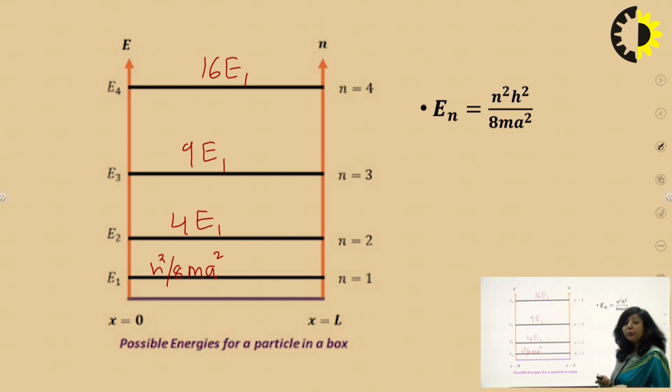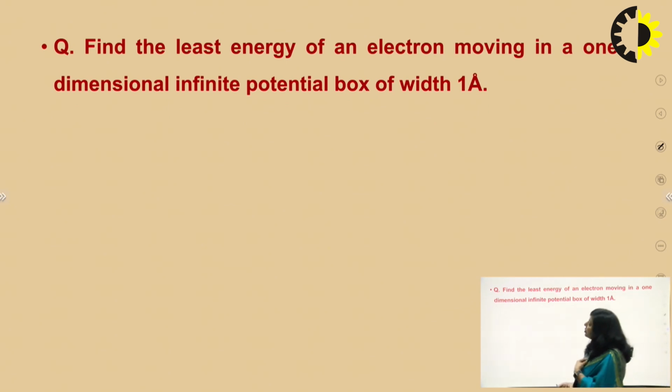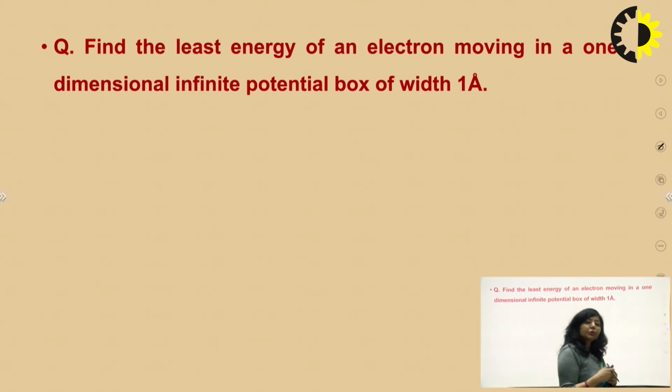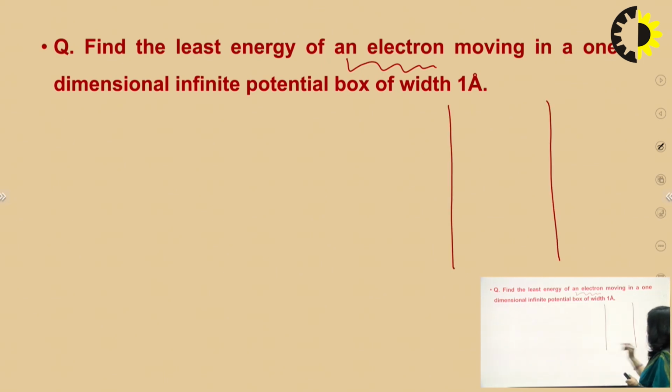Now let's try to solve some numerical problems based upon this concept. So I'm taking the first question here. Just go through the question. In this question, you have to find the least energy of an electron when it is moving in a one-dimensional infinite potential box of width 1 angstrom. So what is given in the question? The width of the box is given, and it is also mentioned that the particle is actually an electron. So an electron is confined in a one-dimensional infinite potential box.